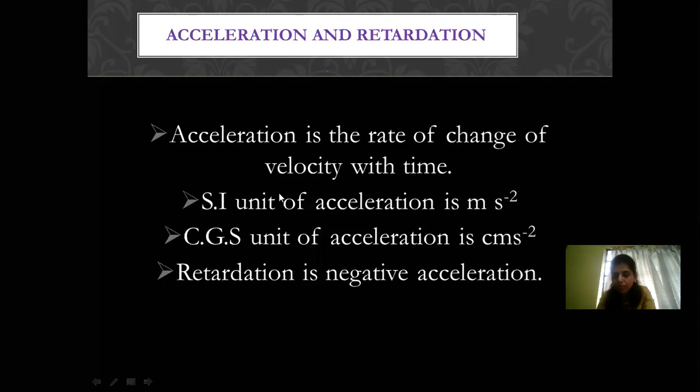I hope everything is clear till now. Whatever we have done today, you have to know the definition, you have to know the SI unit, and you have to know the difference. So we have completed body at rest, body in motion, distance, displacement, relation, velocity, speed, relation, and meaning of acceleration and retardation, its SI unit.